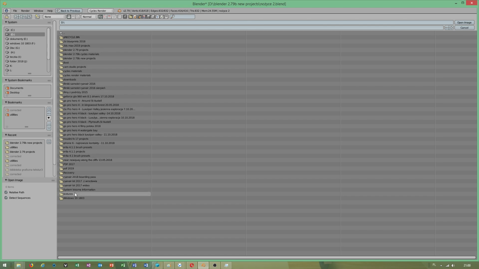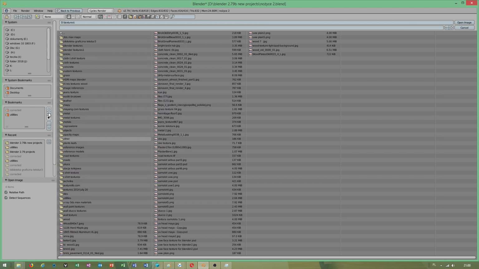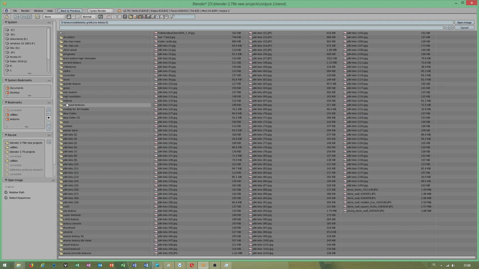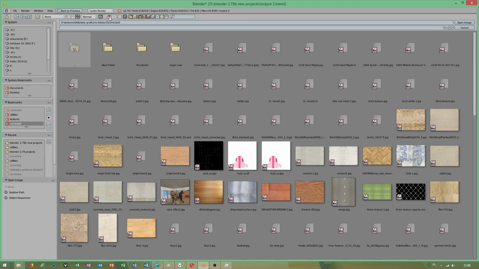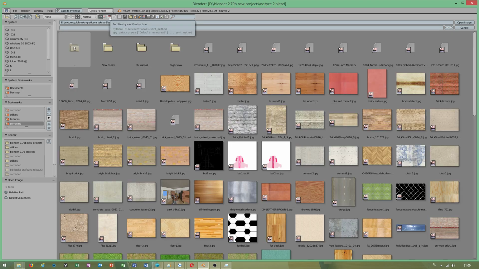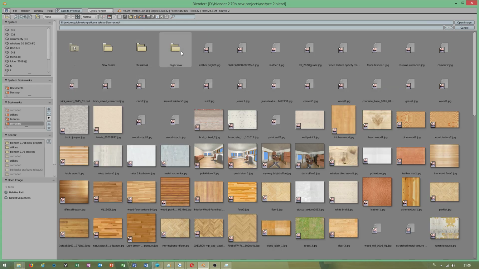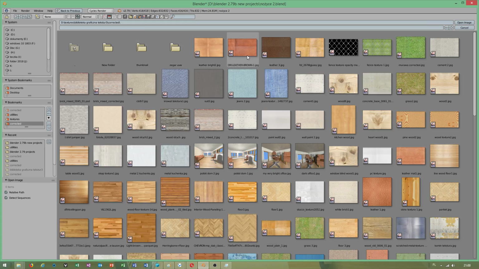I will add, but I have to add my texture to bookmarks, so you will have quick access. And this folder. You can also choose texture by date, so you will have textures which you already fixed or edited in GIMP.